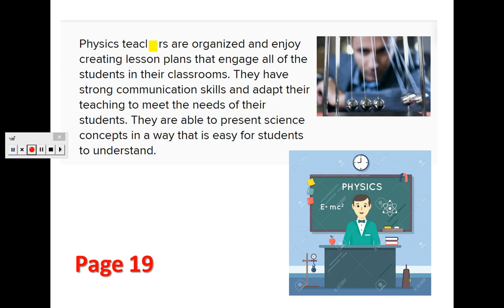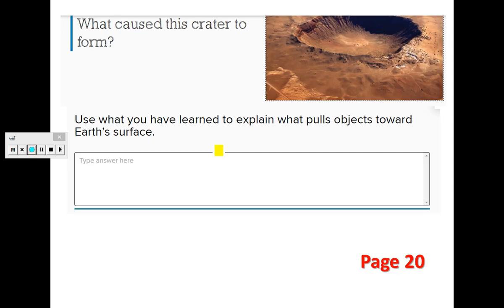Physics teachers are organized and enjoy creating lesson plans and engaging all of the students in their classroom. As you can see in front of you, that's a physics teacher. So basically, he will be teaching physics. So if you are passionate about physics, you can become a physics teacher.